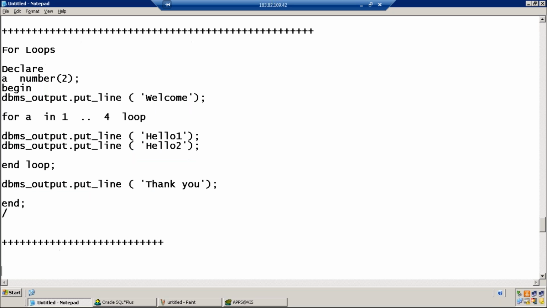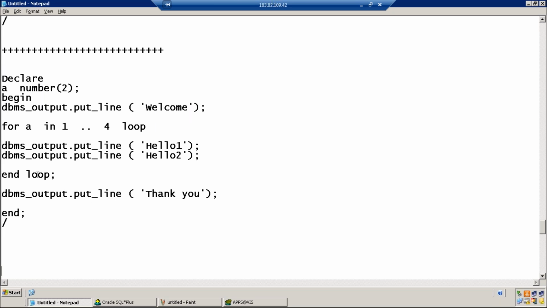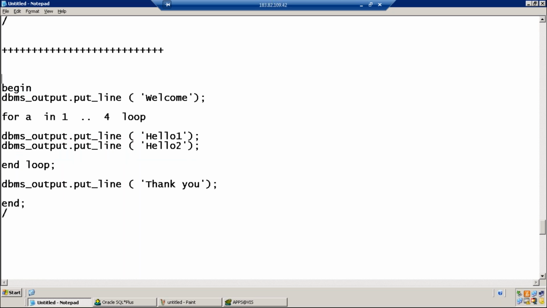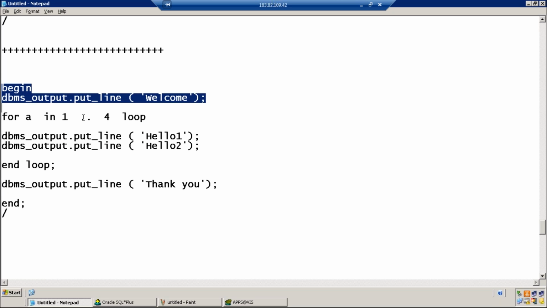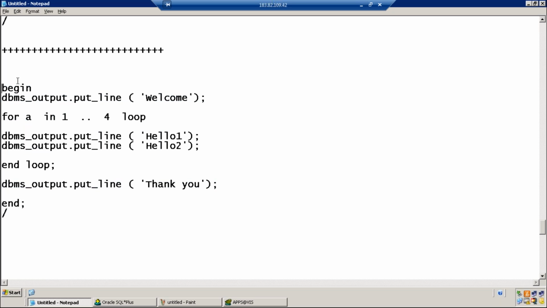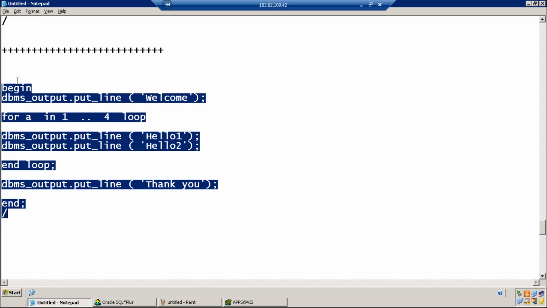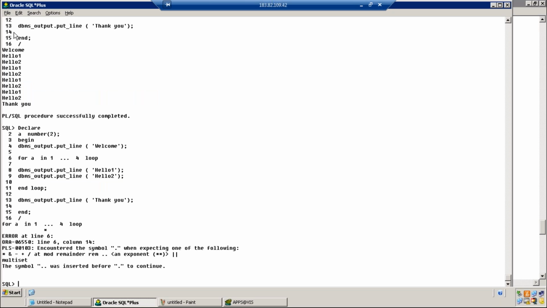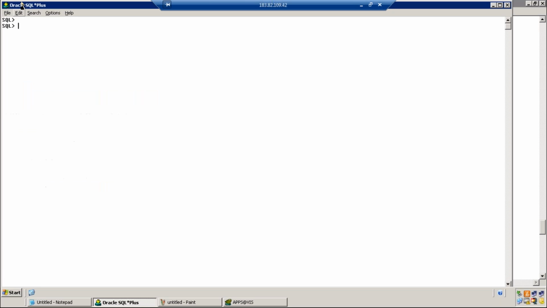And one more very important point. In the line for variable a in 1 to 4, what is this a? A is a variable. Have you declared the variable? Now I remove the declare section. I'm using a variable a. Did I declare the variable a? You have not declared it.